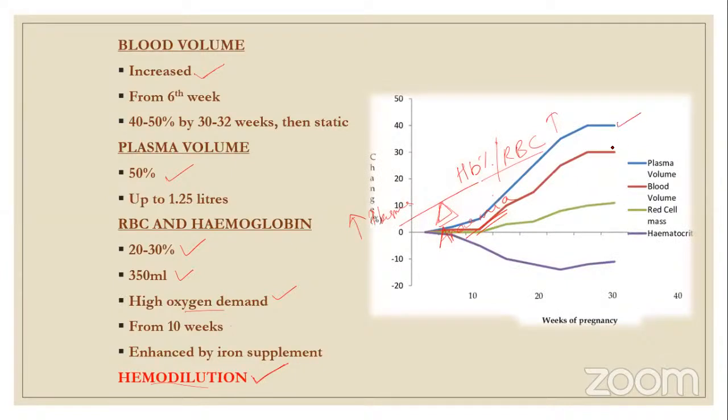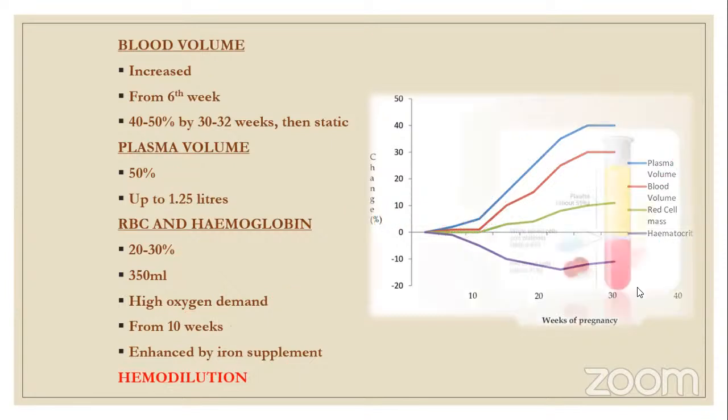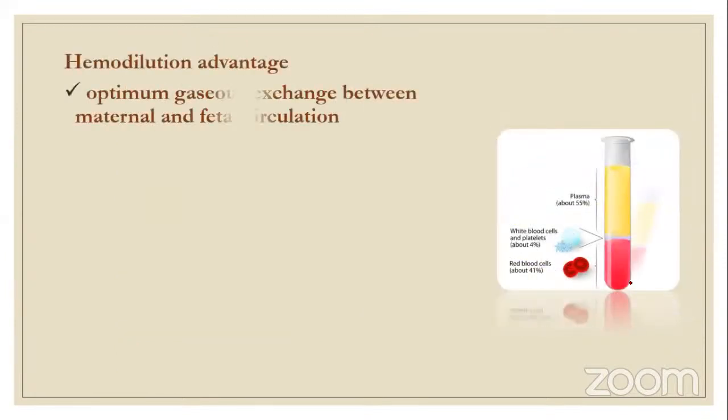So plasma volume is increased, blood volume is increased, red cell mass is increased, whereas hematocrit reduces. Why? Because plasma volume is high. When plasma volume is high, hematocrit obviously reduces. So, the hemodilution advantage: what is the advantage of hemodilution?